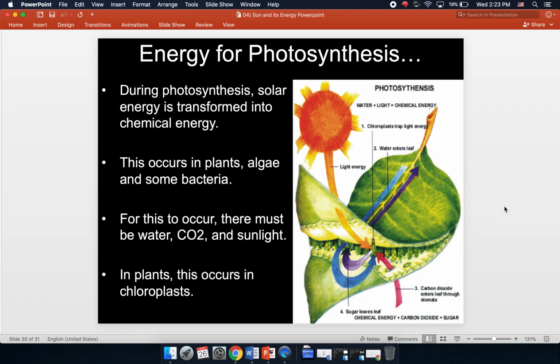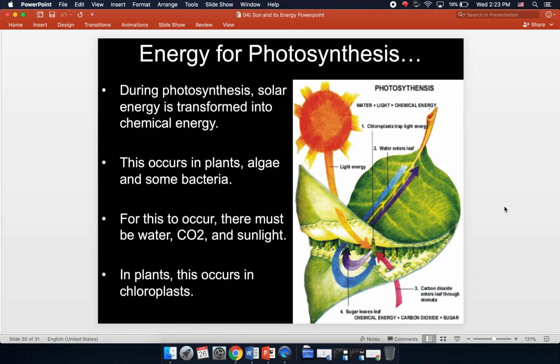And then the leaves of plants, the plant cells, perform this process called photosynthesis, by which they transform that solar energy into chemical energy that the plant uses for food. And when we eat plants, or animals eat plants, we're also using that for food, right?